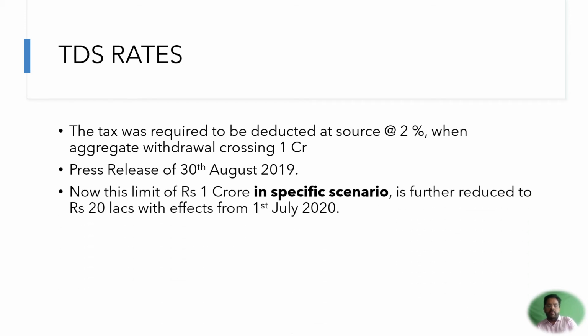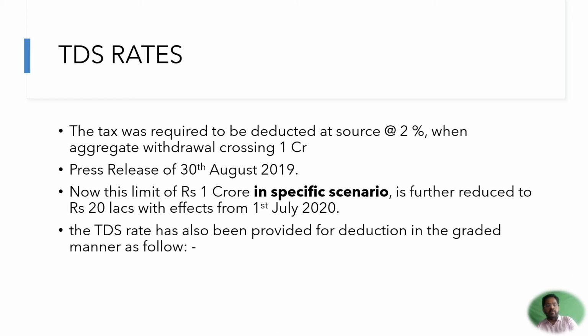Now we have to remember that this limit of 1 crore in a specific scenario has been further reduced to rupees 20 lakhs with effect from 1st July 2020. This specific scenario is concerned with non-filing of the return during the last 3 previous years preceding the previous year. How to do that calculation, that also we will come to in the subsequent slide.